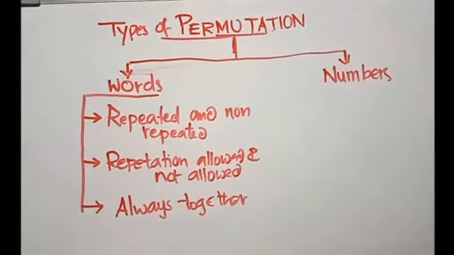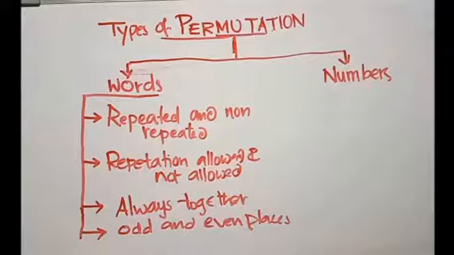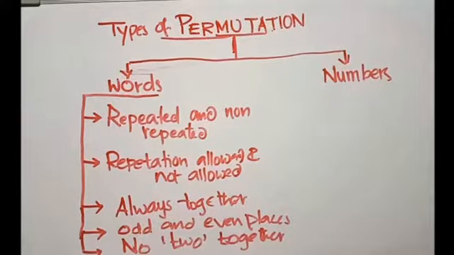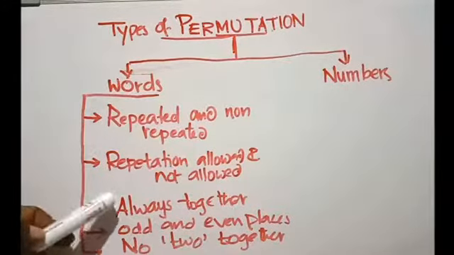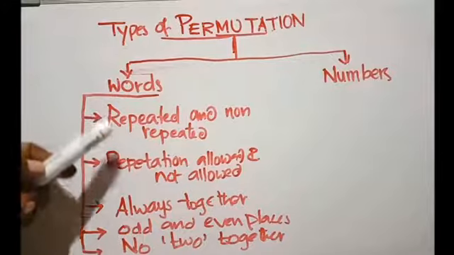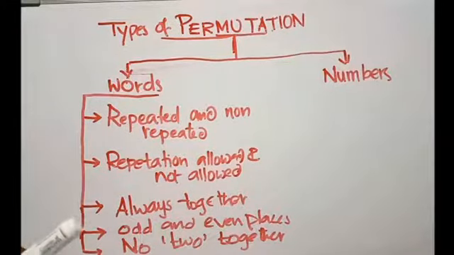Third one, always together. Number 4, odd and even places. And number 5 is no two together. Here, no two means no 2 letters or no 2 objects together. So totally, permutation of words can be divided into 5 types. We need to go through all these 5 types, and they have subtopics like vowels together, vowels not together, consonants together, consonants not together, etc. We will learn all those things.